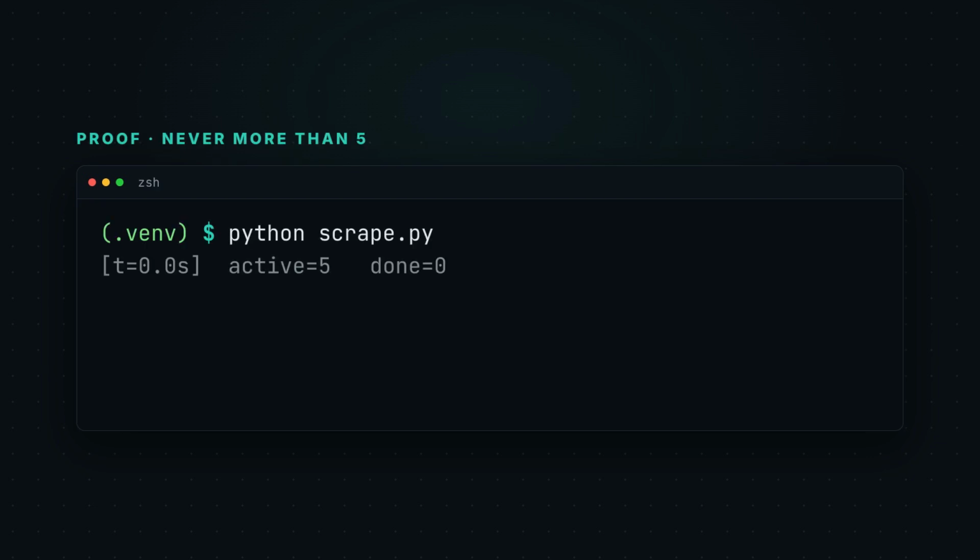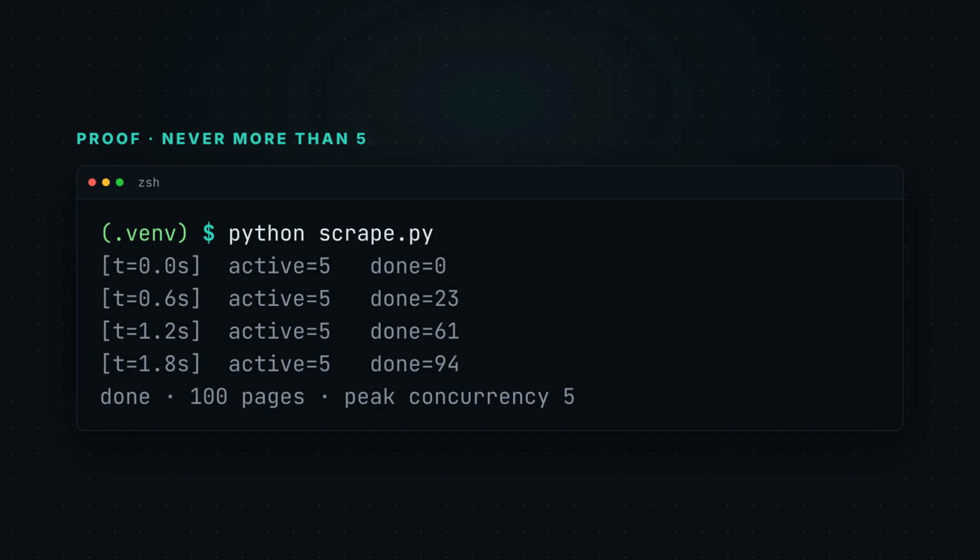Quick gut check. Log how many are running and watch. Active sits at 5 the whole way, while done climbs from 0 to 100. All 100 tasks finish, but the server never sees more than 5 of you at once. That's the cap doing its job, and the difference between a scraper that's polite and one that gets you blocked.